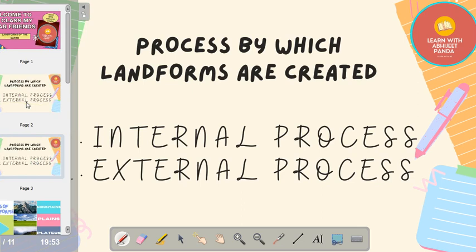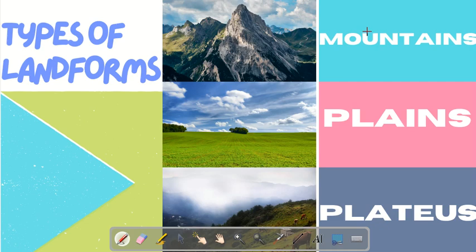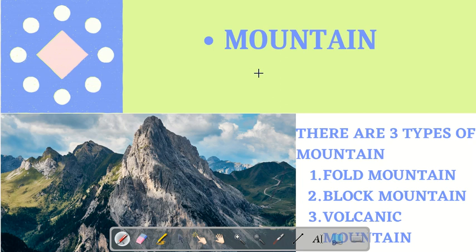So now, landforms of the earth. Okay. So see this page. The first landform is mountain, okay, and the second is plain, and the third is plateau, okay. So now we will read about mountain.